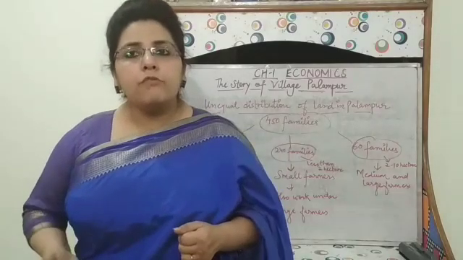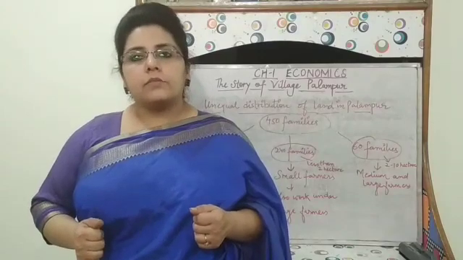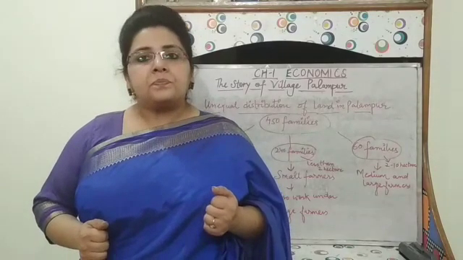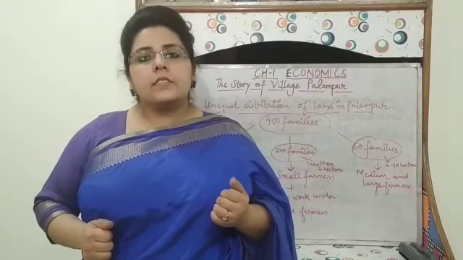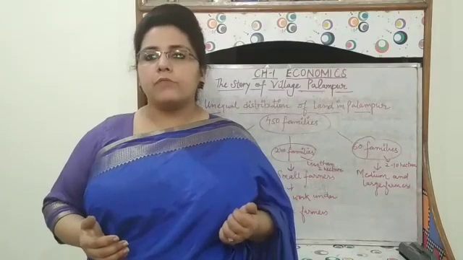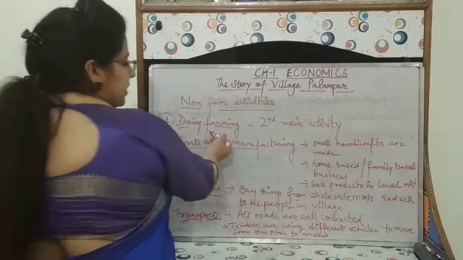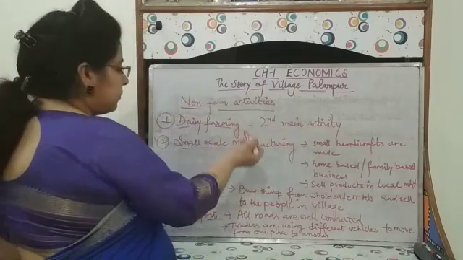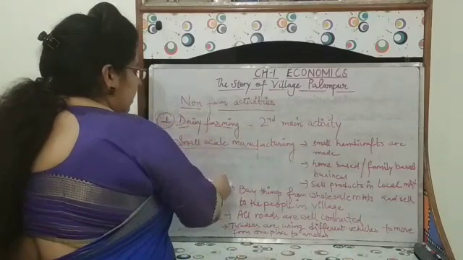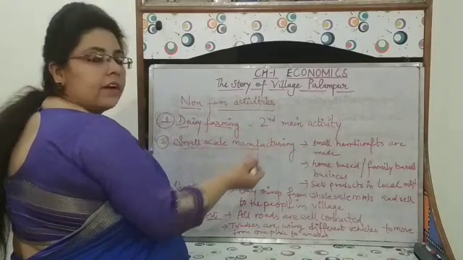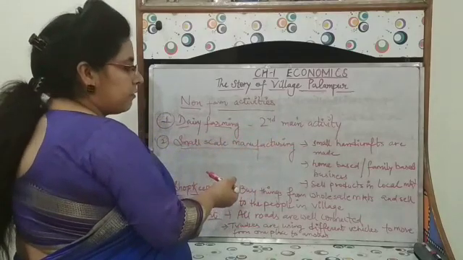Now, we will move further to some other activities which prevail in this village, which are non-farm activities. These activities are other than farming. So basically, there are 4 non-farm activities. First is dairy farming. This is the second main activity after farming. Then is small scale manufacturing. Basically small handicrafts are made in this type of manufacturing.